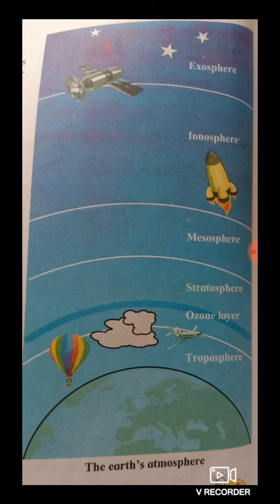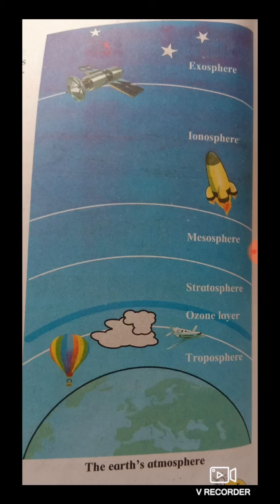Now in this troposphere we mostly find water vapor, and we also find all the weather related phenomena, such as you can see formation of cloud, rain, fog, wind, storm. Everything takes place in this troposphere. So aeroplane, can you see aeroplane in this picture? So aeroplane flies in the higher parts of troposphere.